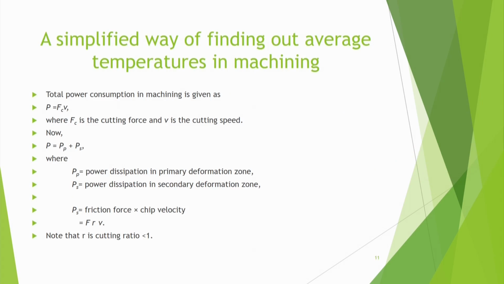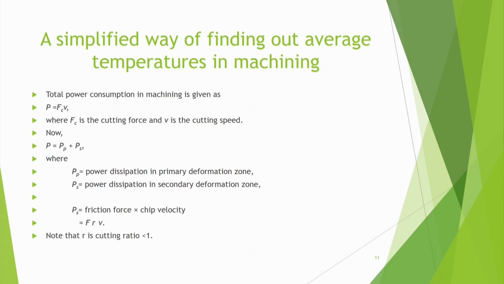Now, let us discuss a simplified way of finding out average temperatures in machining. Suppose total power consumption in machining is given as P equal to Fc into V, where Fc is the cutting force and V is the cutting speed. So, Fc into V, no doubt it will be equal to the cutting power, and now this total cutting power which we are supplying is broken down into two components. One is PP, that means power dissipation in the primary deformation zone. The other is PS, that means power dissipation in the secondary deformation zone. So we have two types of power.